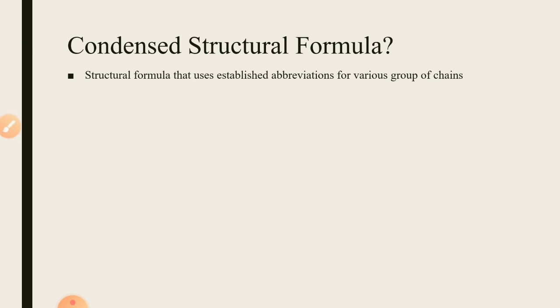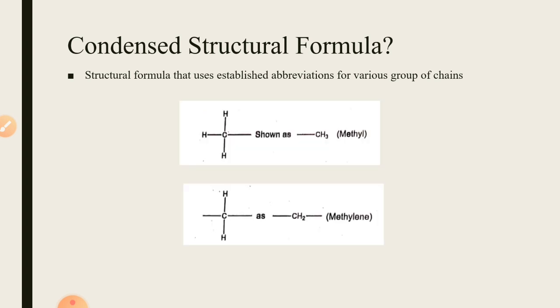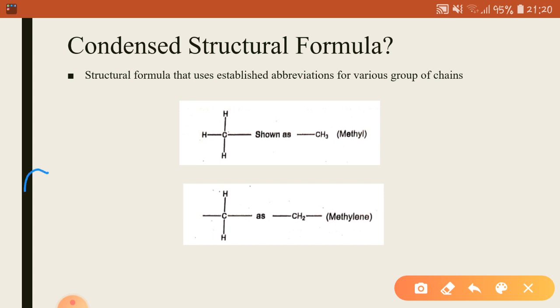So what is a condensed structural formula? A condensed structural formula is a structural formula that uses established abbreviations for the various groups of the chain. For example, let's say we have propane.